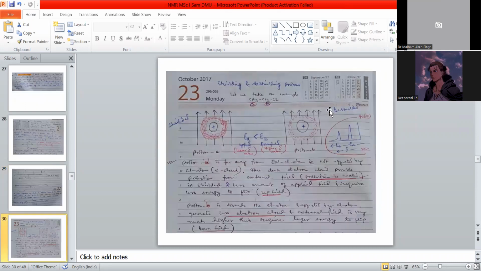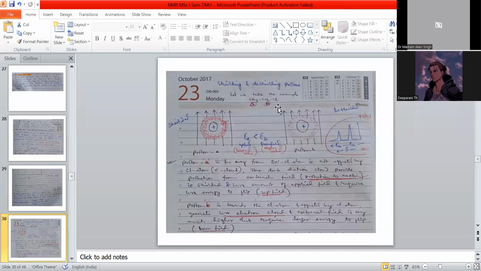Then come to another slide, shielding and deshielding, which I mentioned in the last class. Now we will recall some ideas so that we can focus on the interpretation of the NMR. Let us take one example.